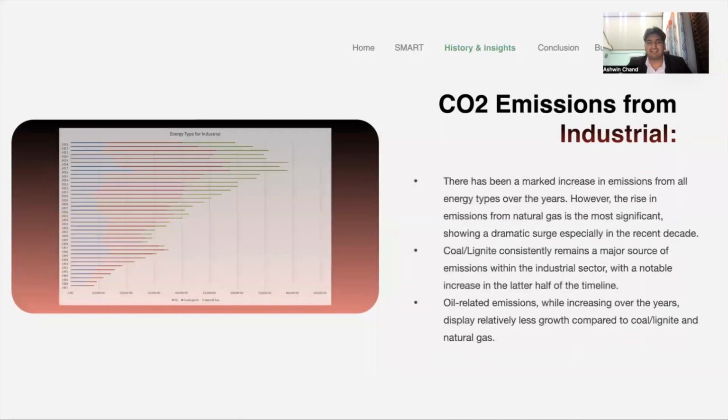Hence, when we move on, we can see the energy type of industrial is still coal and lignite, which is shocking in 2024. In today's day and age, we still use coal to power our industry. And that makes you wonder, has there not been renewable energy or newer ways to do it?